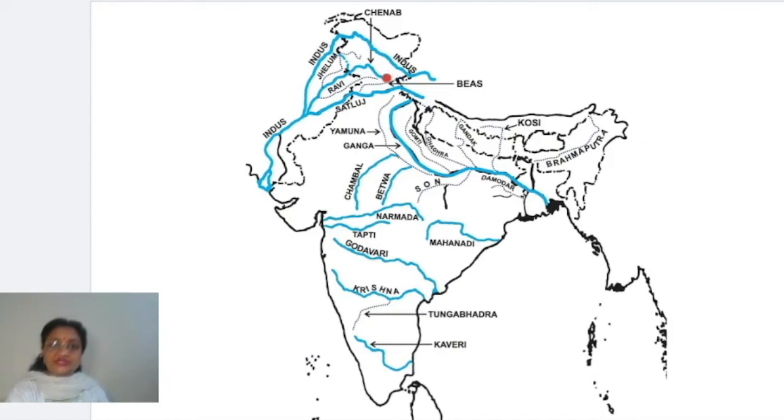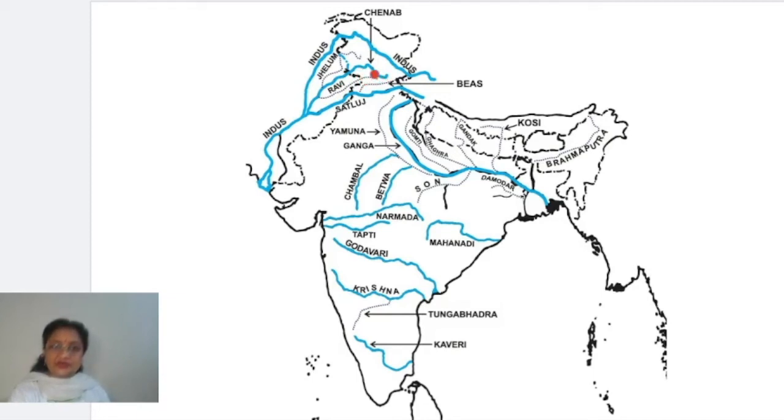Next river is Chenab. Again, it is just a small part. Some part of it is there in India, the maximum part of it is there in Pakistan. Not only Indus, Jhelum, Chenab, Ravi, Satluj, a major part of all these rivers lies in Pakistan, right? Now let's see, this is the Chenab river.